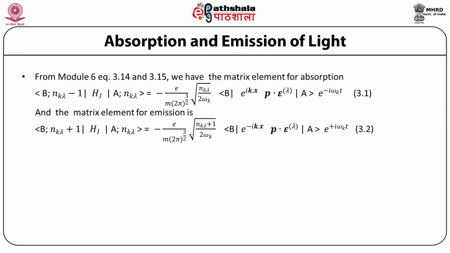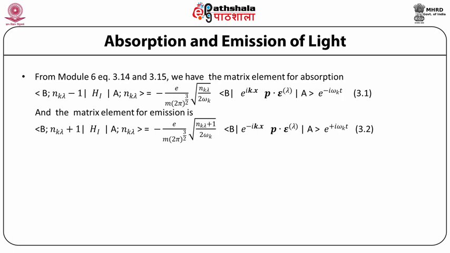We have the matrix element for absorption, namely ⟨B, n_kλ − 1| H_I |A, n_kλ⟩, which is equal to −(e/m)(2π)^(−3/2) √(n_kλ/(2ω_k)) times the matrix element between B and A of e^{ik·x} p·ε_λ, and the energy factor e^{−iω_k t}. And for the emission, it is ⟨B, n_kλ + 1| and the kets |A, n_kλ⟩,